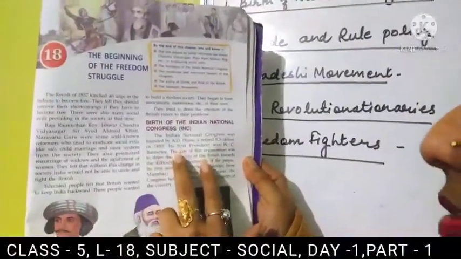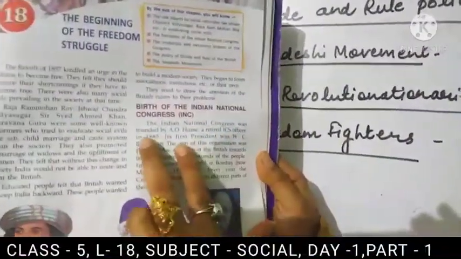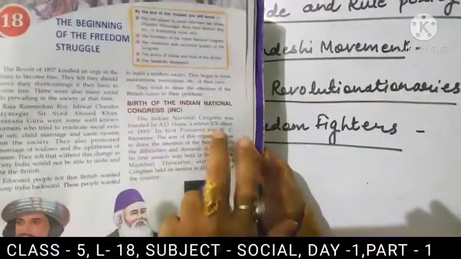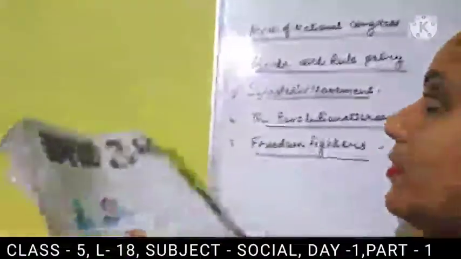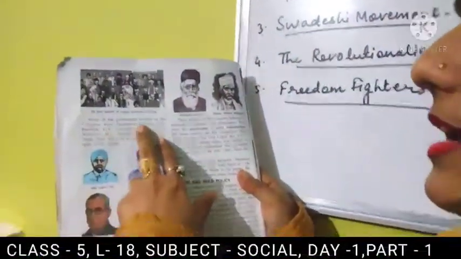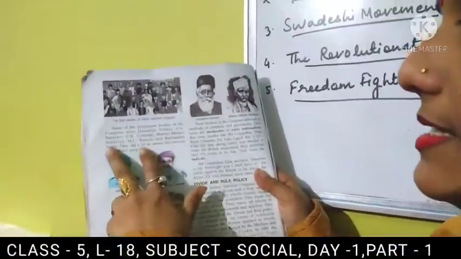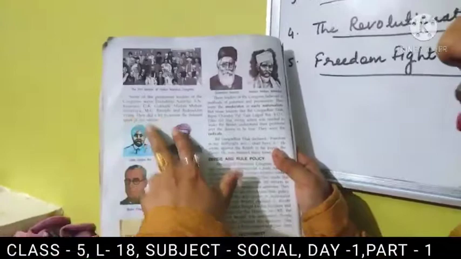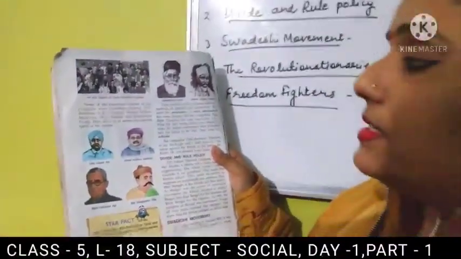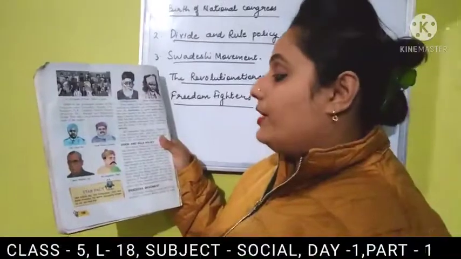Indian National Congress was founded by A.O. Hume, an ICS officer, in 1885. President was W.C. Banerjee. They decided to follow some rules and regulations so that Congress can help the freedom fighters. Some prominent leaders were Dada Bhai Naoroji, S.N. Banerjee, G.K. Gokhale, Madan Mohan Malviya, M.G. Ranade, Badruddin Tyabji. These were the main persons of the Congress who were helping for the freedom fight.